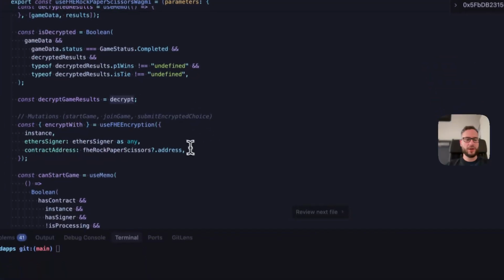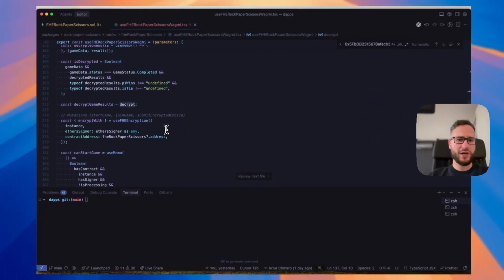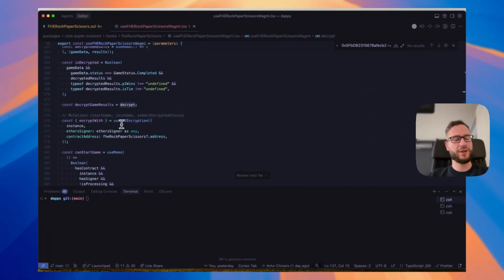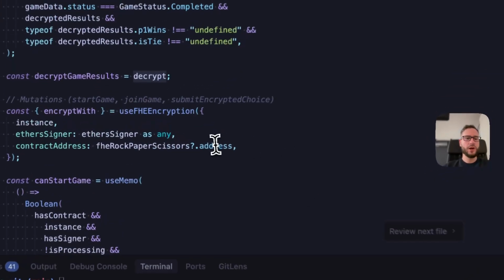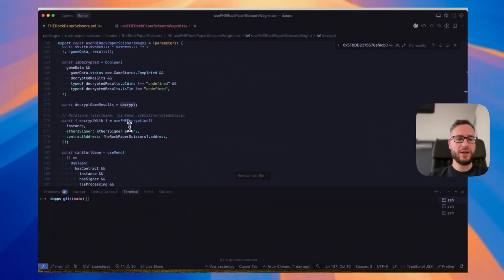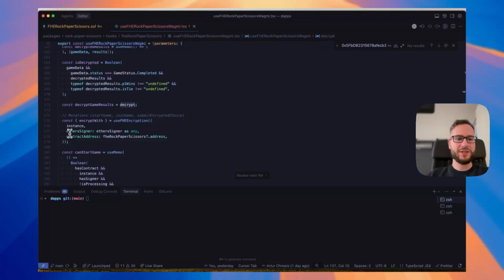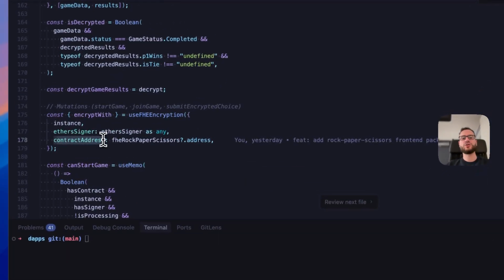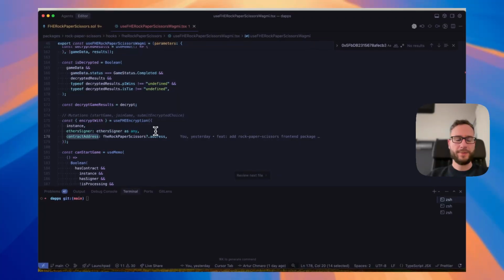And the SDK, the interface for that, is quite straightforward. Here, for example, I have a WAGMI hook. Inside of it, whenever I'm sending the transaction to the smart contract, I'm able to encrypt and specify that a certain contract address should have access to this data.